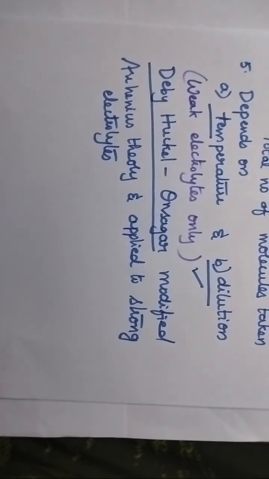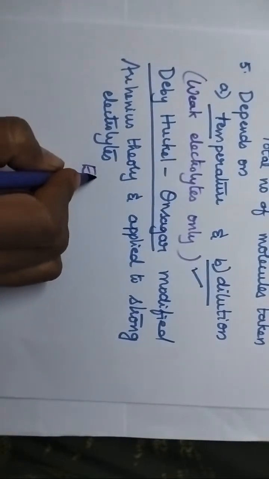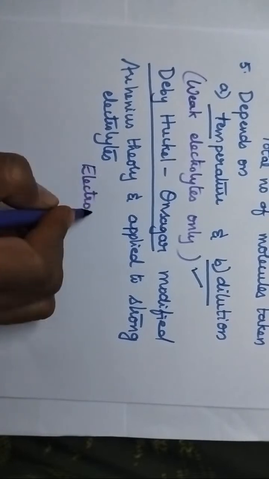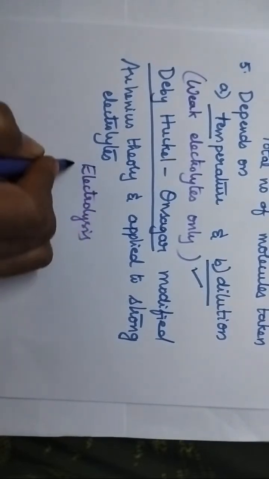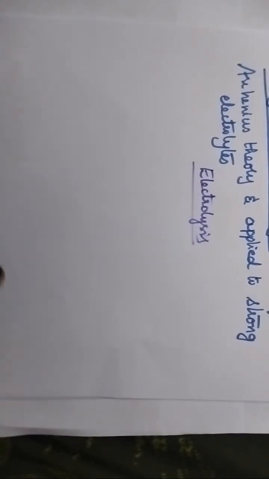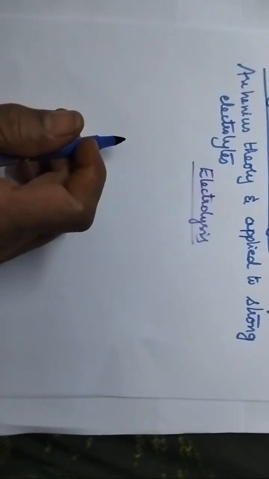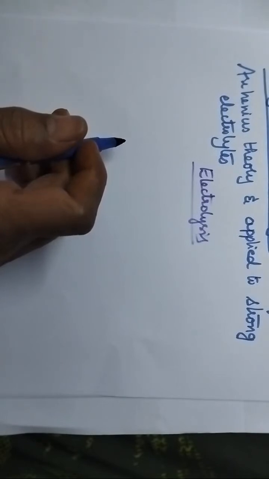Now, one should know what is meant by electrolysis. This is very important. Electrolysis is the process of decomposition of an electrolyte either in the fused state or in the molten state or in an aqueous solution on passing electricity.